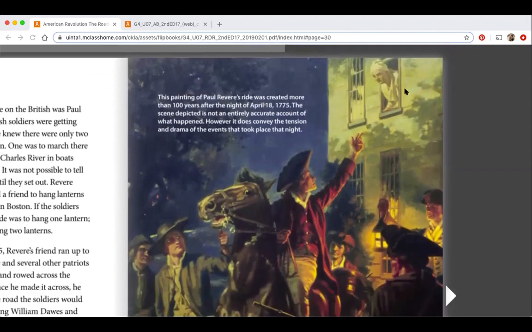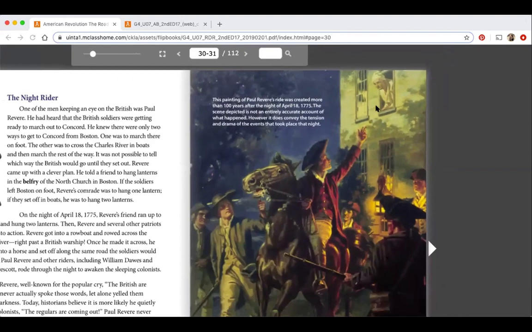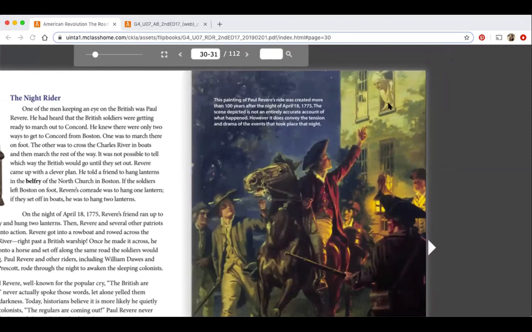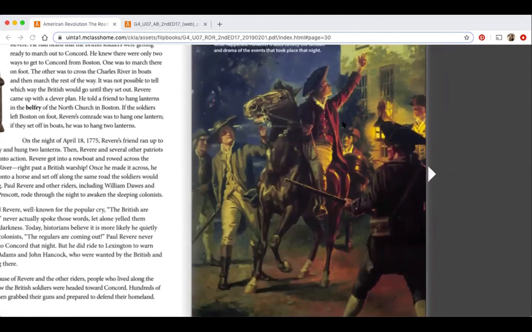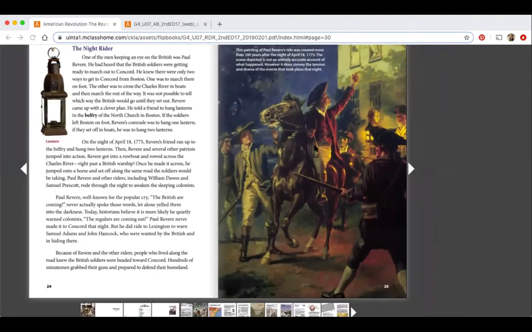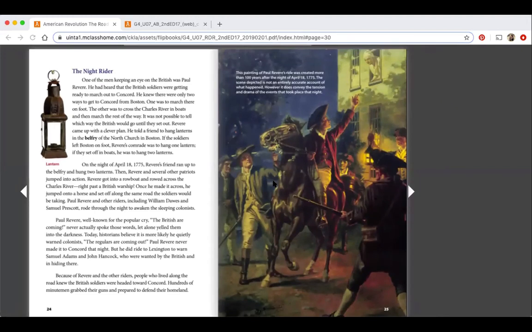I want you to take a look at the people. Of course, it's late, middle of the night, and they are sleeping, so probably like, ooh, what's going on? You're going to see him pointing up. This is also that representation of Paul Revere. And you're going to notice the horse here. The interesting thing also here is that the horse was not actually his horse. He borrowed it from someone. So it wasn't even his horse, and he wasn't the only person that rode that night. I'm going to hop on over, and I want you to do the same too.